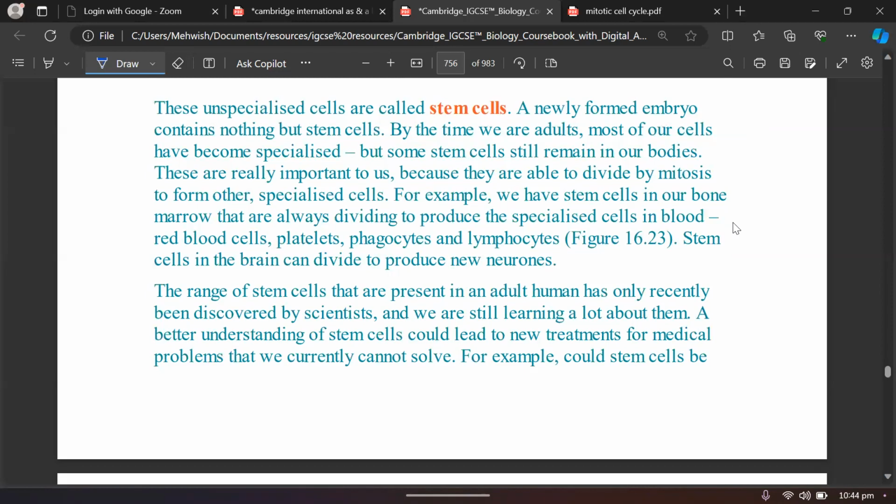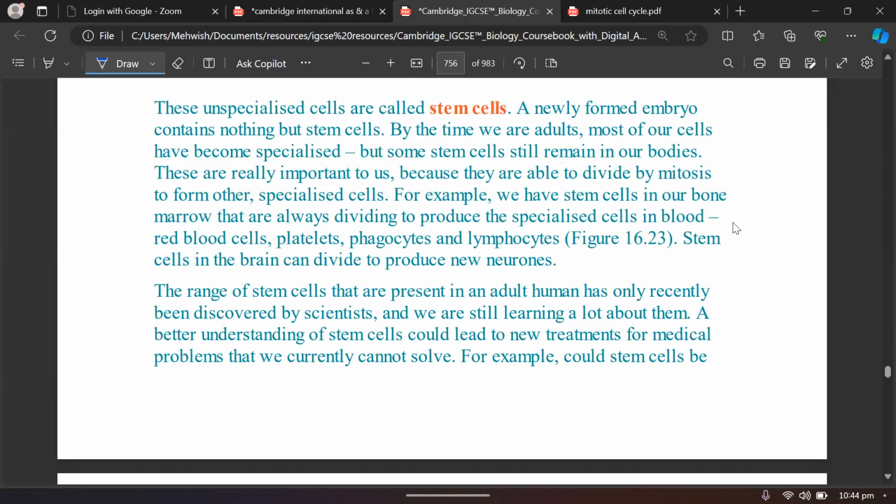So the stem cells are unspecialized cells like the zygote, like the embryo, and they have the ability to divide repeatedly to make new cells. If we talk about our body, our bone marrow has stem cells.